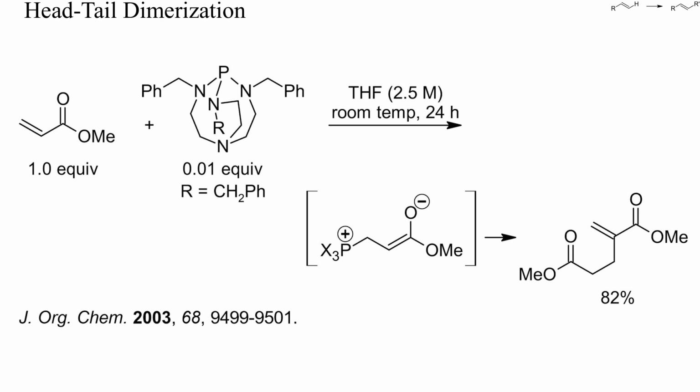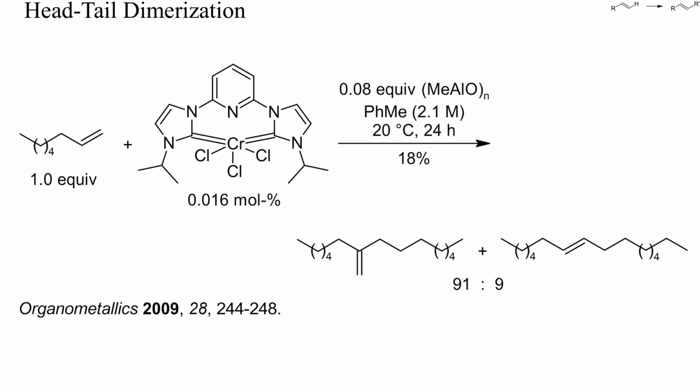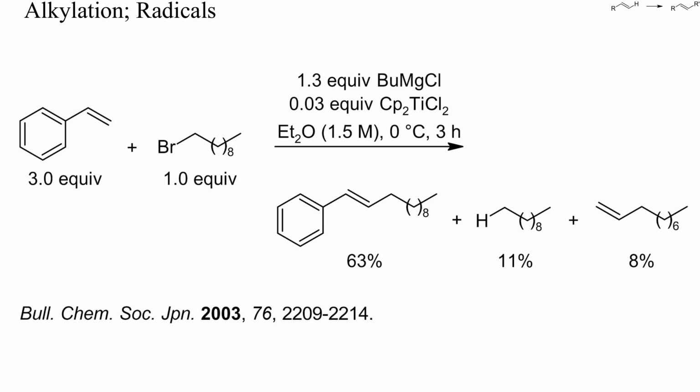When acrylates are treated with strong nucleophiles, for instance phosphines or DABCO, a head-to-tail dimerization can occur. Here, methyl acrylate was dimerized this way with the aid of a particularly nucleophilic phosphorus amide. Also non-activated alkenes can be dimerized, but not as well as acrylates. Here, 1-octene was dimerized to a mixture of olefins with a chromium catalyst and a Lewis acid, but the conversion was only low. Synthetically more interesting than dimerizations are alkylations, arylations, and acylations of alkenes with different reactants.